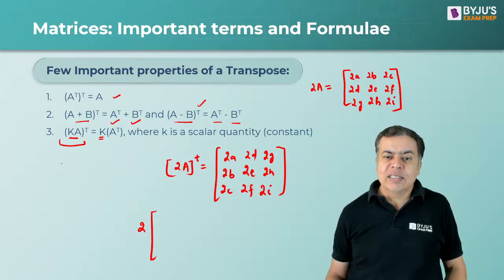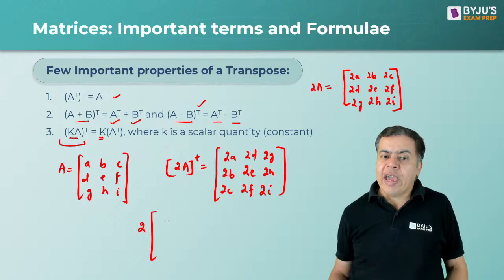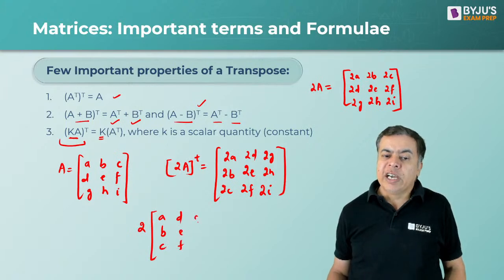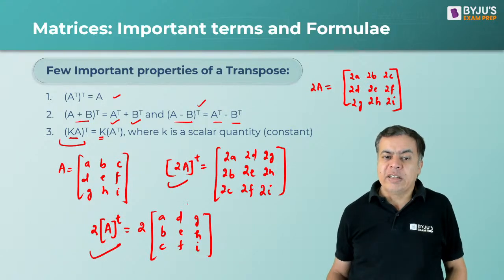A was the matrix A, B, C, D, E, F, G, H, I. So you can write 2A and take the transpose of A. The transpose of A will be the matrix with rows A, D, G, then B, E, H, then C, F, I. So this is basically 2 into A transpose. This value and this value are the same, right? These are equal.